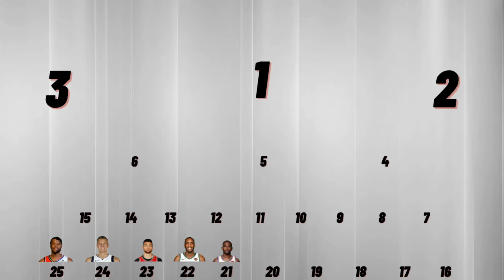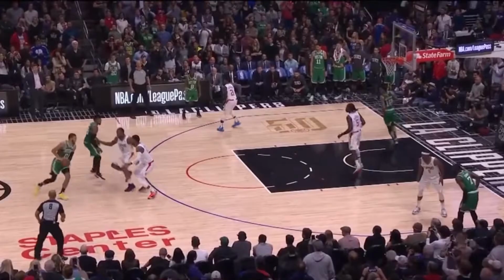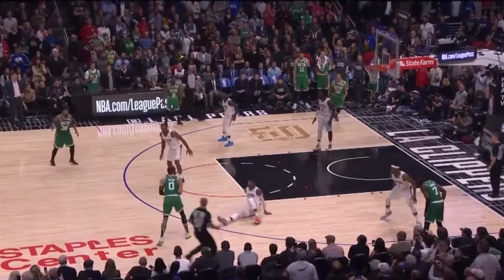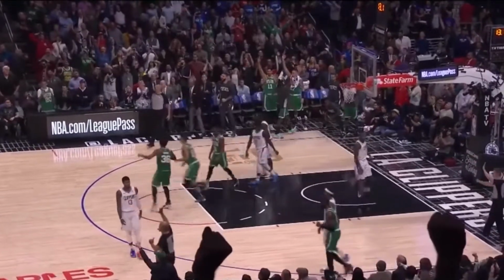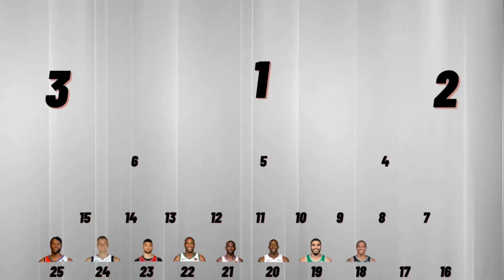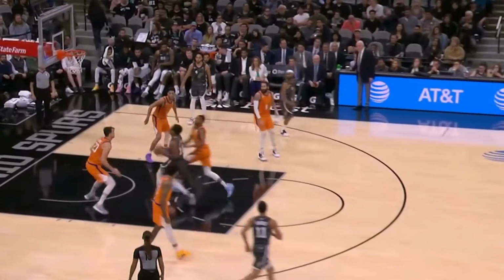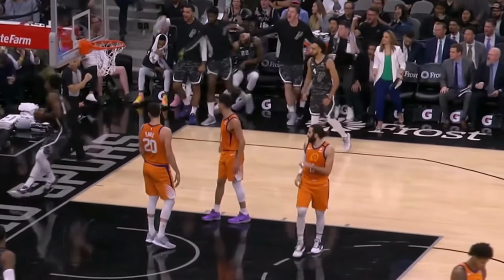At 20, we have an all-star center in Bam Adebayo. He had a score of 62.4, which is just amazing. At 19, we have Jayson Tatum. I expected him to be a little higher due to his amazing leadership ability, but he still has a score of 63. Next, we have DeMar DeRozan. Hold up, DeMar DeRozan? I mean, I guess. He is an amazing mid-range scorer.